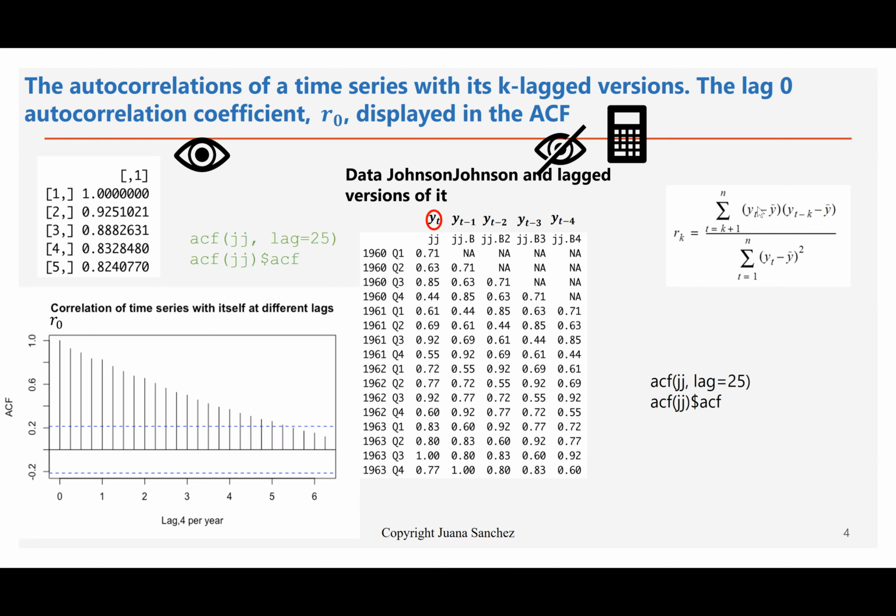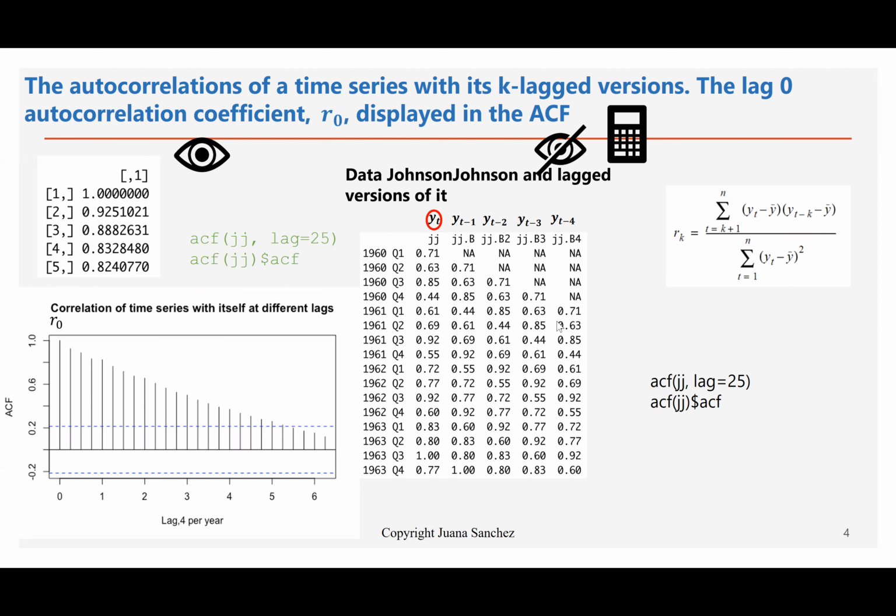And we said in that lesson that this autocorrelation coefficient formula, the autocorrelation of lag k, is different from the Pearson correlation coefficient because of the way we represent the time series data, which is lagged values of the original time series. And the denominator is also different. And on the left-hand side, you have what we see when we run the ACF function and extract from it the coefficients, the little r sub k's that R has calculated.